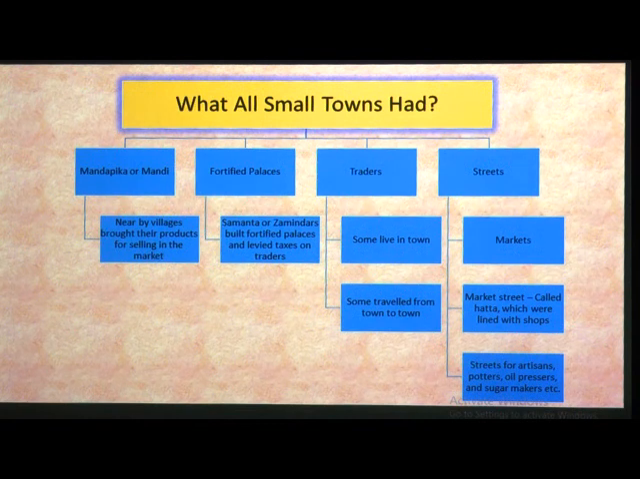Now, streets and markets. Streets had markets, a market street called hat, which was lined with shops, where the shops were placed in a line. Streets for artisans, potters, oil pressers and sugar makers, etc. Now, these streets were for artisans, potters, oil pressers and sugar makers. The language is very simple, you can understand very properly.